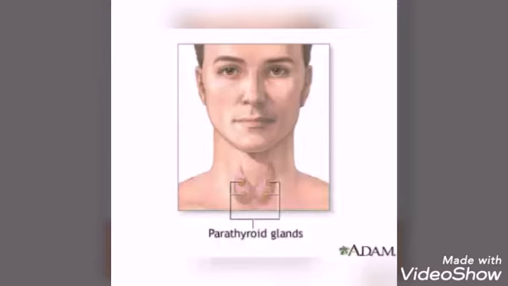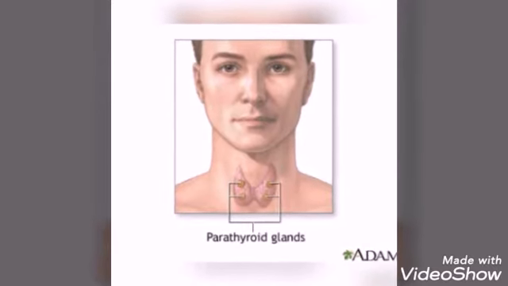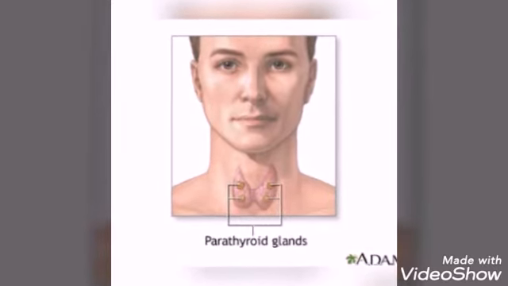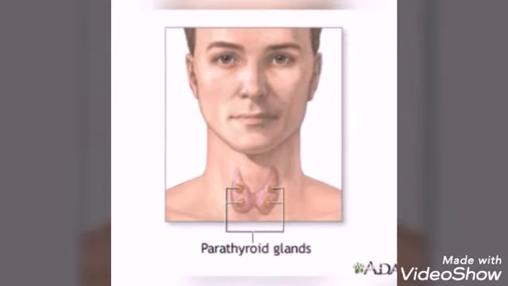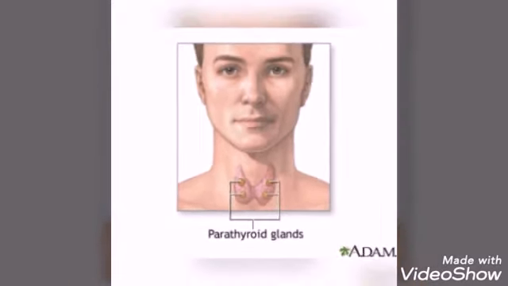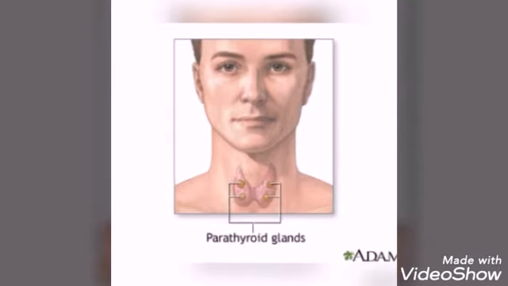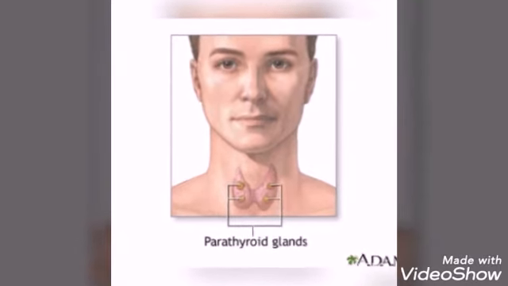Next endocrine gland is the parathyroid gland. The parathyroid glands are 4 small oval bodies. See the picture, it is given in yellow color. 4 oval shaped bodies are present above the thyroid gland. They are called parathyroid glands.